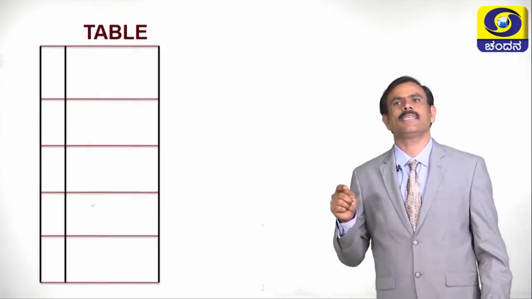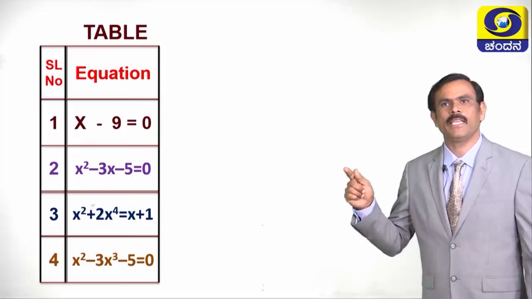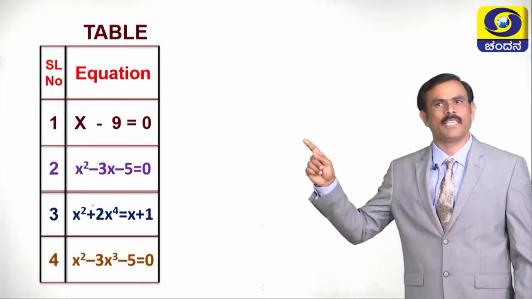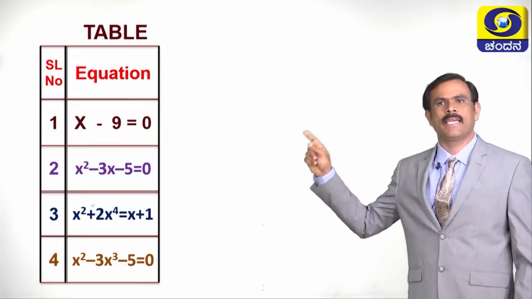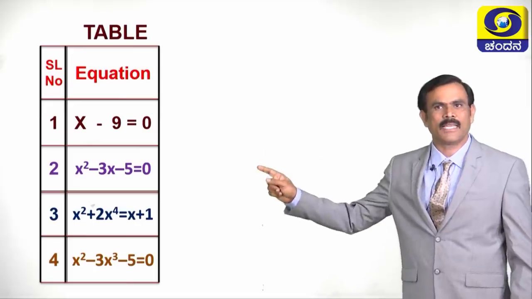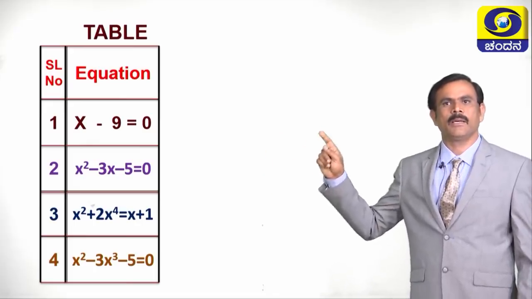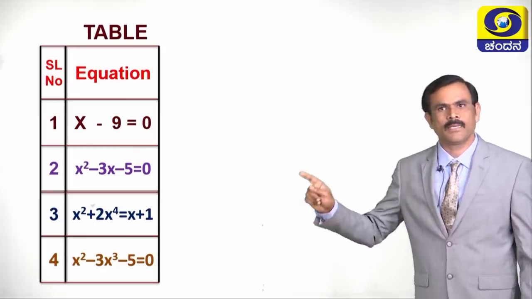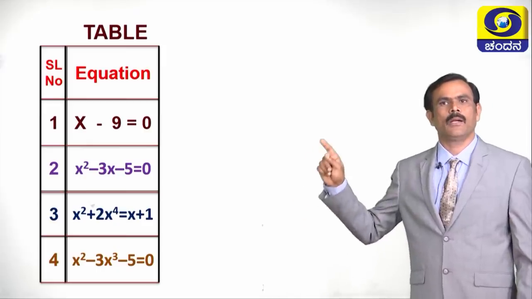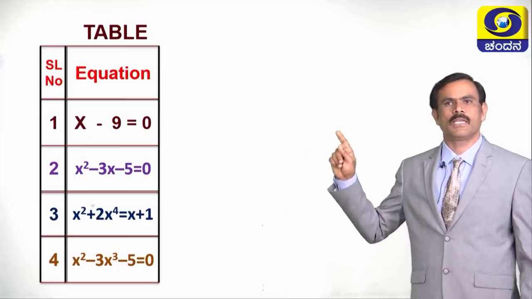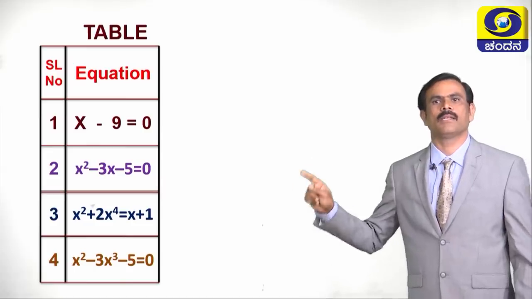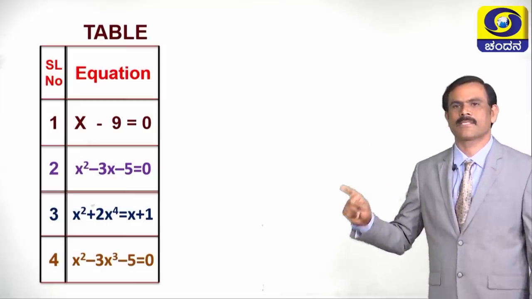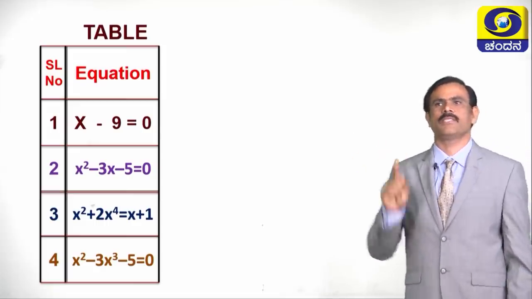Children, see the table. How many equations can you see in this table? 4 equations. What is the first equation? x minus 9 equals 0. What is the second equation? x square minus 3x minus 5 equals 0. What is the third equation? x square plus 2x to the power of 4 is equal to x plus 1. What is the fourth equation? x square minus 3x cube minus 5 equals 0.